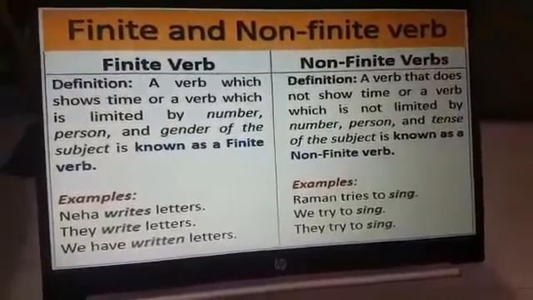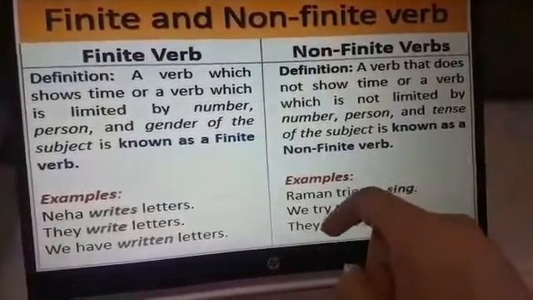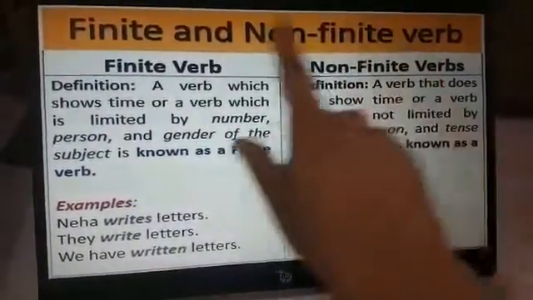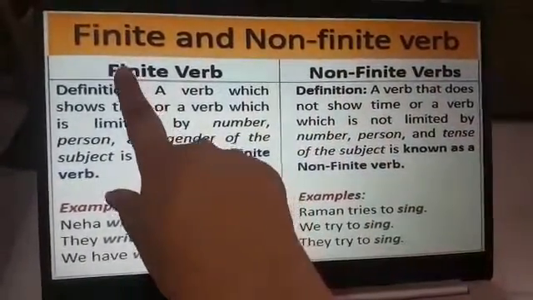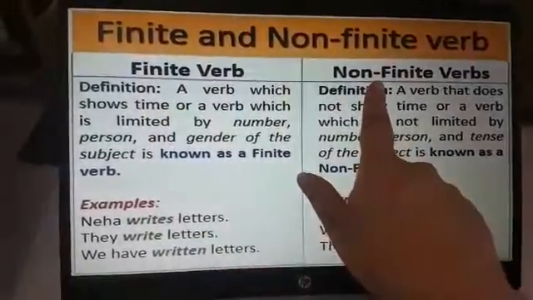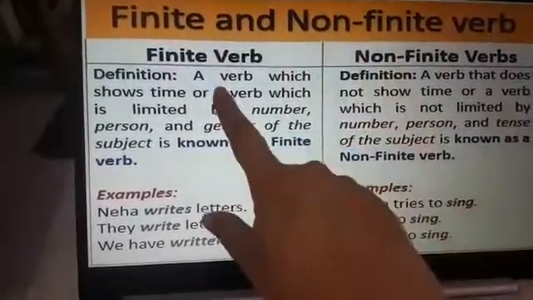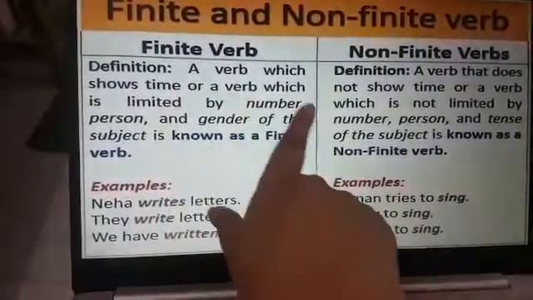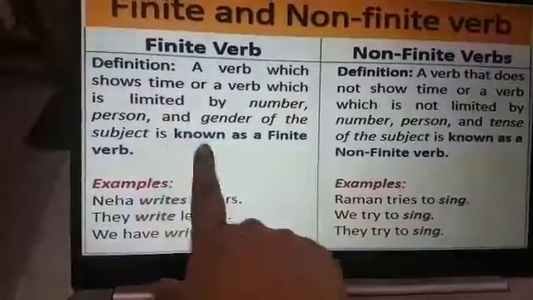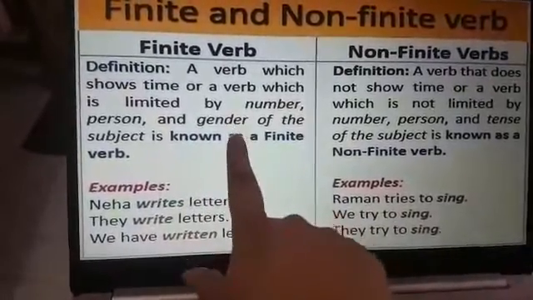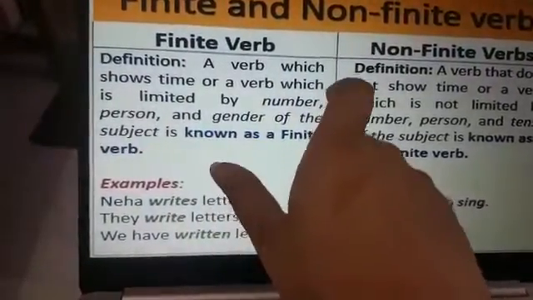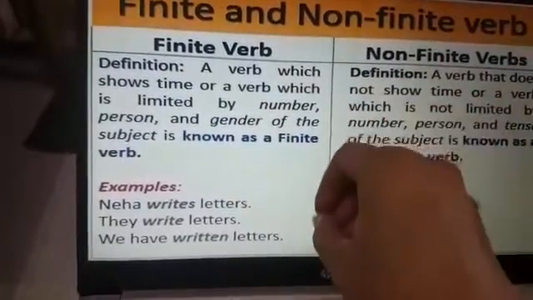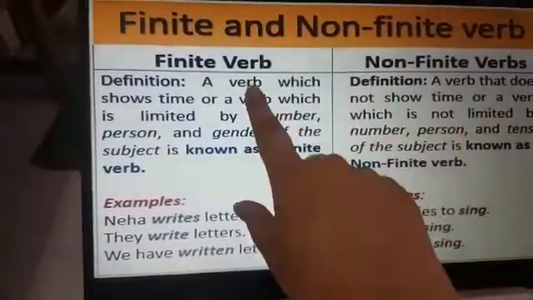Now children, we'll come to finite and non-finite verbs. Again, there are two types of verb, finite verbs and the non-finite verbs. Finite, as the name suggests, something that we can count, and non-finite, something that we cannot count. So the definition we can understand is a verb which shows time or a verb which is limited by number, person or gender of the subject is known as the finite verb. Where we can get to know about the gender of the subject or the number of the persons or the time, then we can say that the verb is the finite verb.